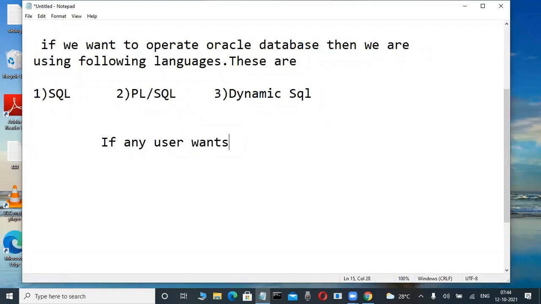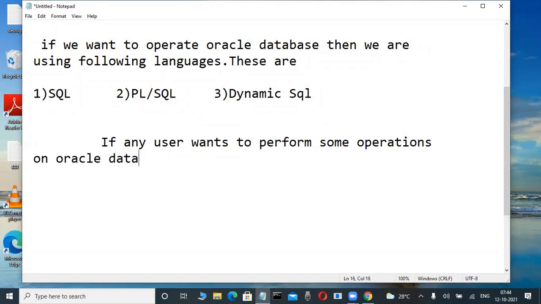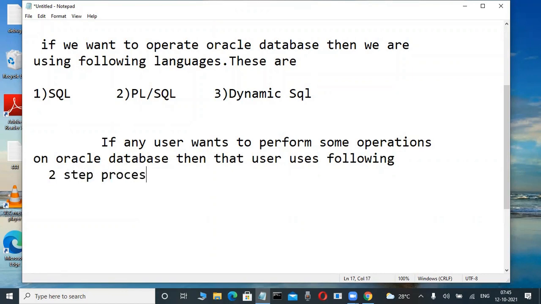If any user wants to perform some operations, practically we are learning, some operations on an Oracle database, then that user uses the following two-step process. Following two-step process.